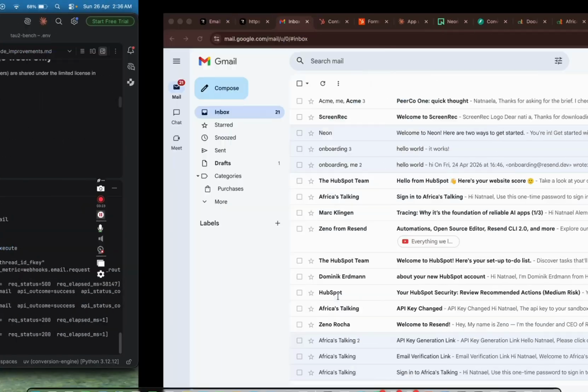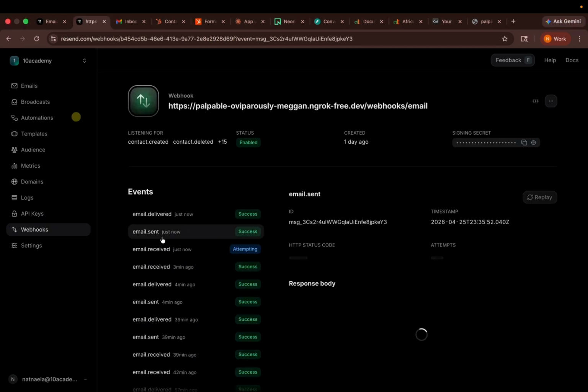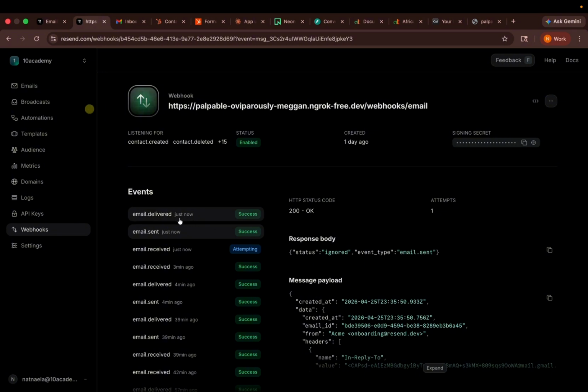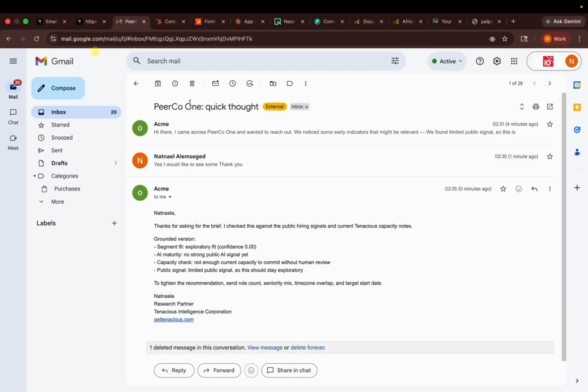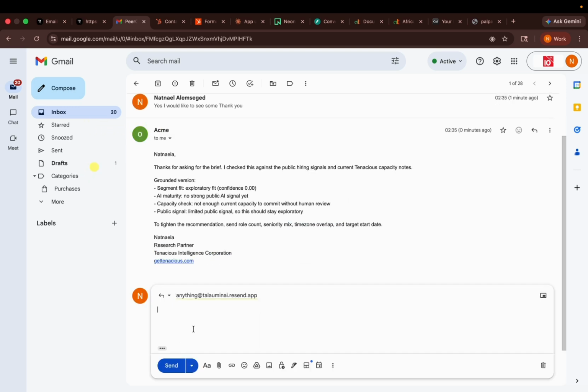So from the email I responded. There's an email sent event that was triggered, and after our LLM processed it, there's a new email sent to us, as we can see with the email.delivered event. As you can see, thanks for asking for a brief, and it's asking us to send role, seniority, mix, time zone overlap, and target start date.